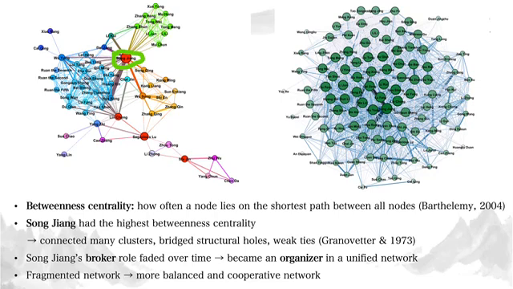However, by chapter 71, the overall network structure has shifted. The connections between nodes are denser and more evenly distributed. The network no longer depends on a few key connectors to bridge fragmented clusters. As integration increases, Song Jiang's role as a broker becomes less prominent. Instead of acting as a bridge or broker between separate groups, he became an organizer within a larger unified collective. These two graphs show a clear shift in Liangshan's power structure, from a fragmented system led by a few to a more balanced and cooperative network with shared power and stronger cohesion.